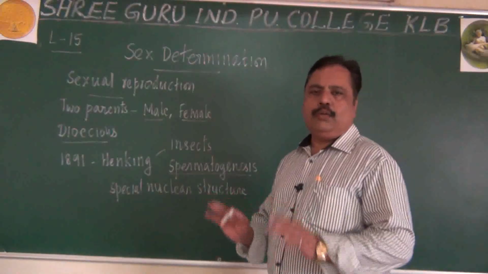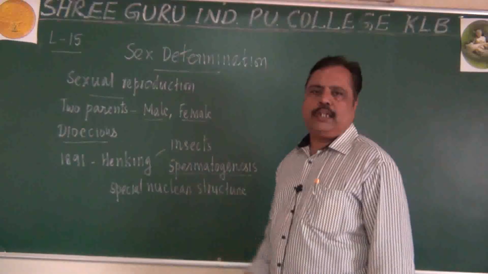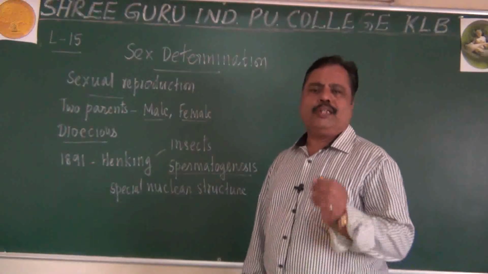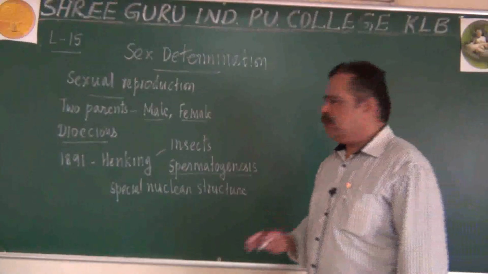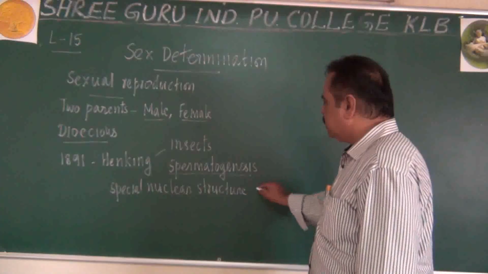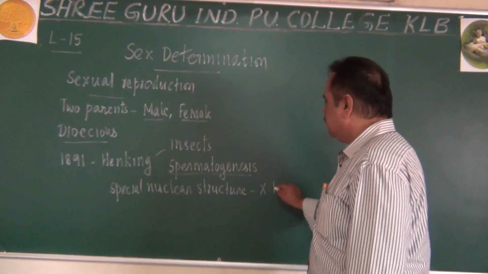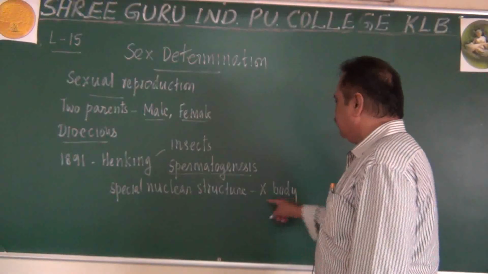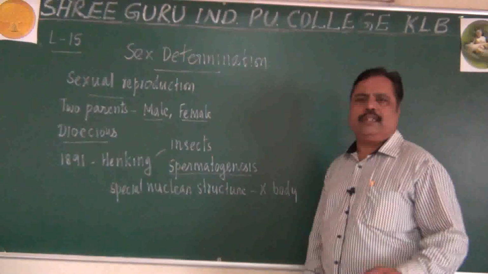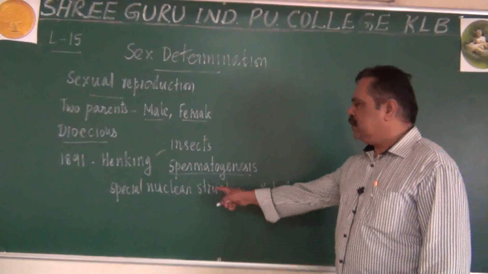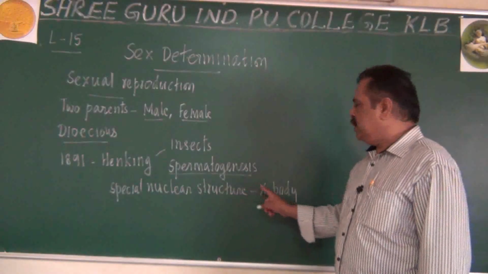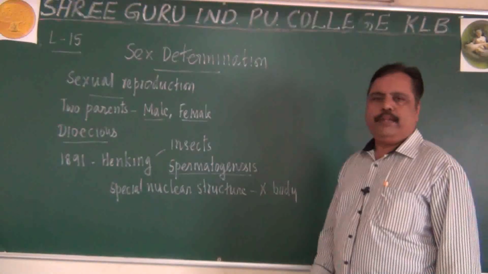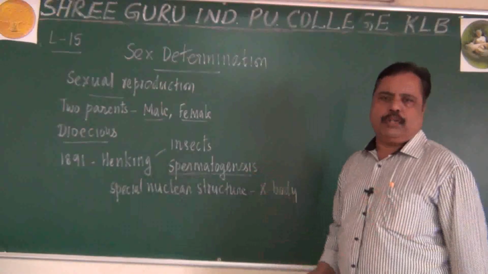He did not know the function of that special nuclear structure, and its significance was not reported by Henking. So without knowing the function, he simply named it the X-body. When we don't know certain things, we call it X. So this special nuclear structure, whose function is unknown, is taken as X-body. Henking named that as X-body.